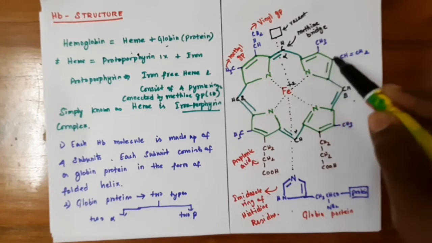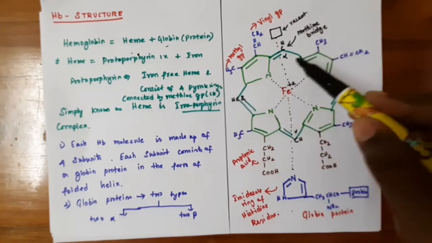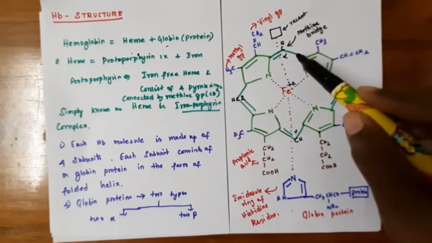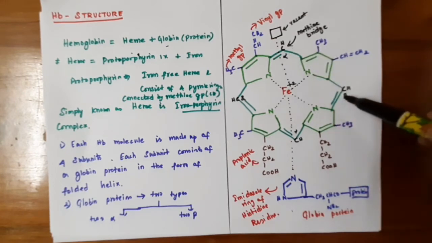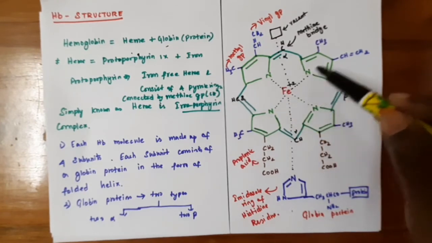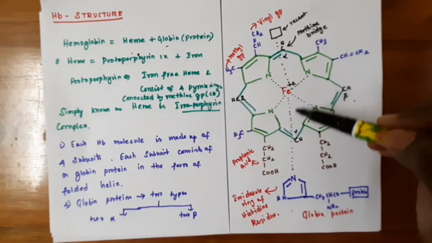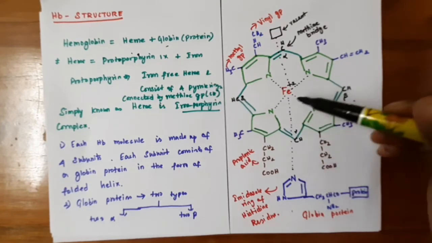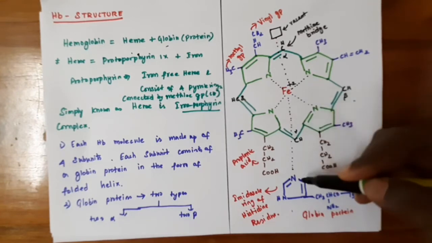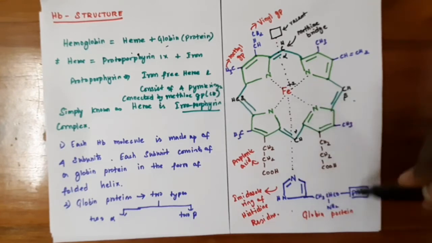Here the 4 tetrapyrrole rings are bridged by methine groups, designated as alpha, beta, gamma, delta. The iron is coordinated to the 4 nitrogens of the tetrapyrrole rings, and the 5th position is occupied by the nitrogen of the imidazole ring of the histidine unit.